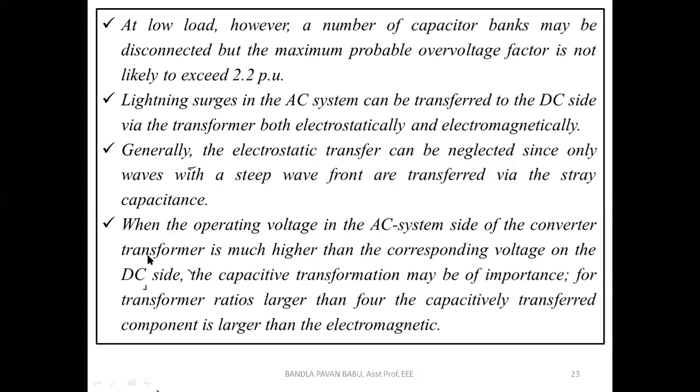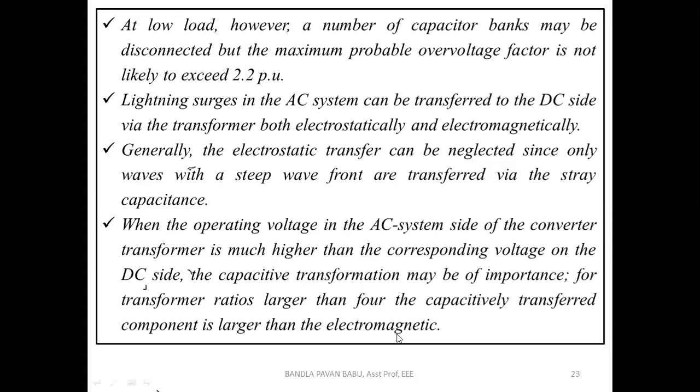Next, when the operating voltage in the AC system side of the converter transformer is much higher than the corresponding voltage on the DC side, the capacitive transformation may be of importance. For transformation ratios larger than 4, the capacitively transferred component is larger than the electromagnetic.